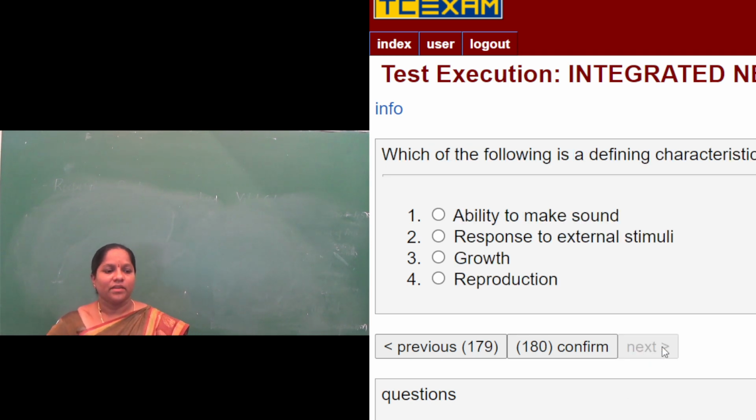Next. Which of the following is a defining characteristic of a living organism? When we read the characteristics of living organisms, I said that there are five characters which a living organism will have. One is called growth, one is called reproduction, one is called metabolism, then response to stimuli, and cellular organization. So for this, response to external stimuli will be the defining character. Why is response to external stimuli considered a defining character? Why not growth, reproduction, and metabolism?